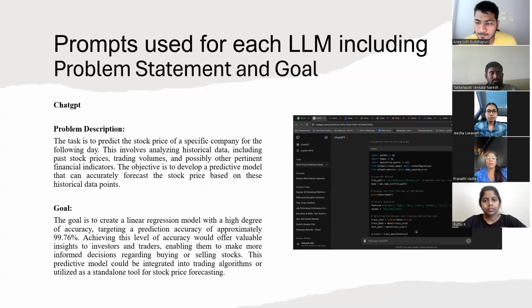Prompts used for each LLM, including problem statement and goal. So the problem description and goal: the task is to predict a company's next day stock price using historical data and financial indicators, aiming to develop a highly accurate linear regression model with around 99.10% accuracy. This model will aid investors and traders in making informed decisions and could be integrated into trading algorithms and used as a standalone forecasting tool. The next slide will be continued by Jisha.